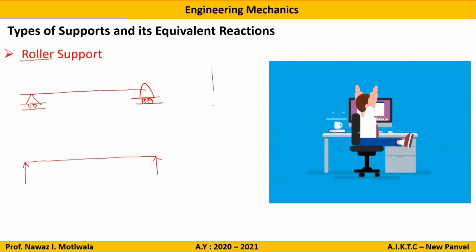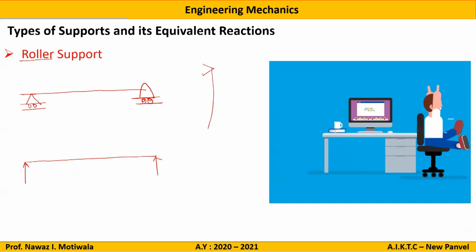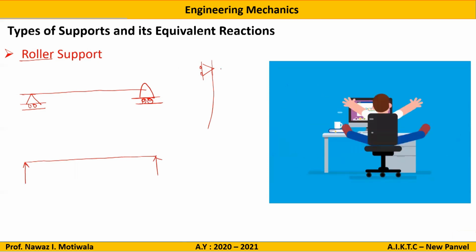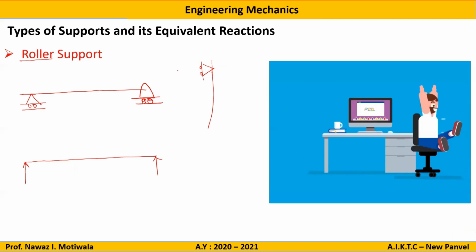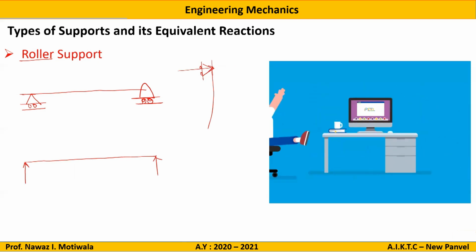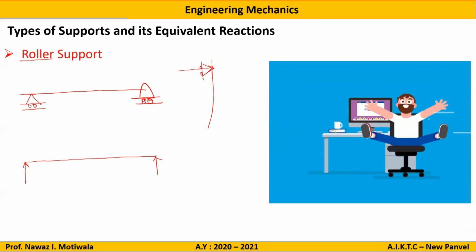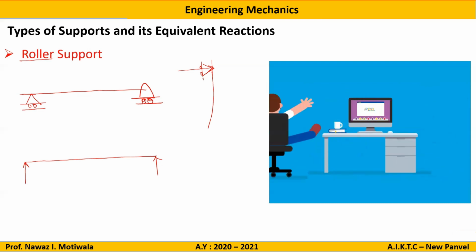Now, let us say there is a beam like this and a roller is applied like this. Now this beam can move anywhere in this direction because of the roller support. The direction in which it cannot move is horizontal, so the reaction will be horizontal. So simply remember, wherever the motion is restricted in a particular direction, the reaction will come in that direction, and it will be from the surface to the body.